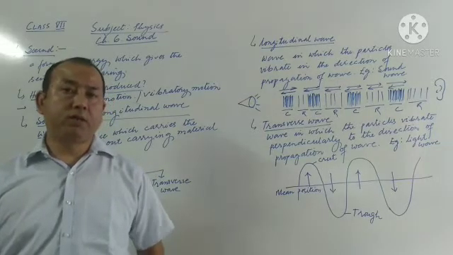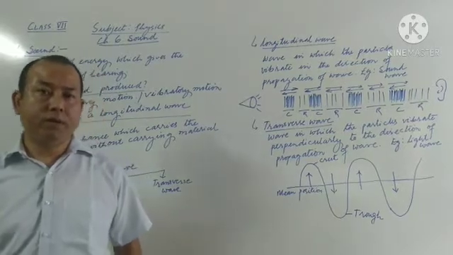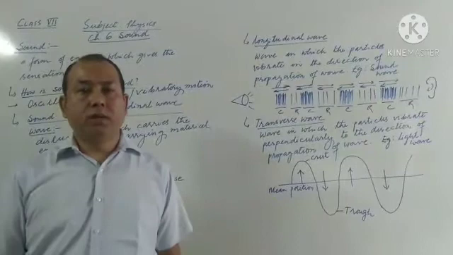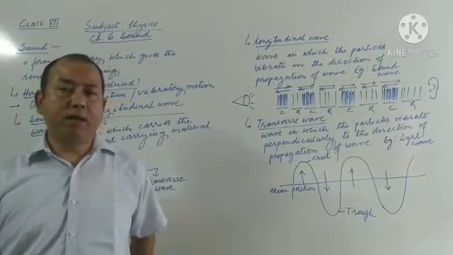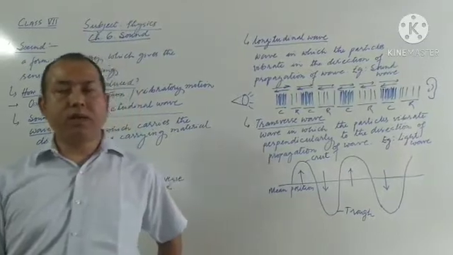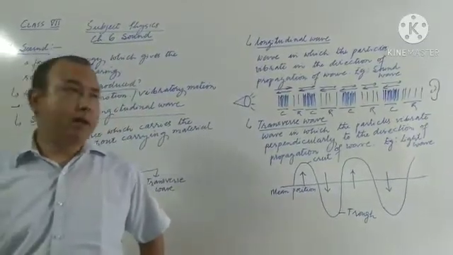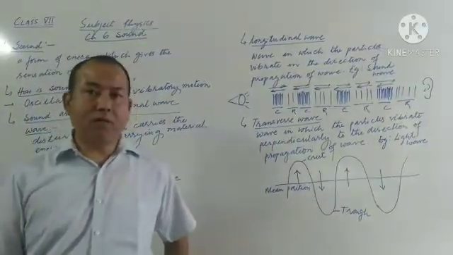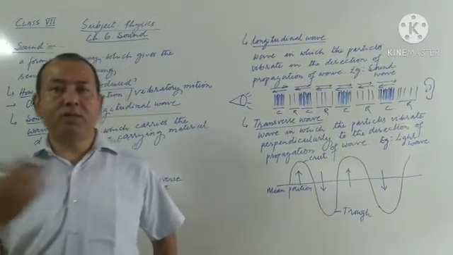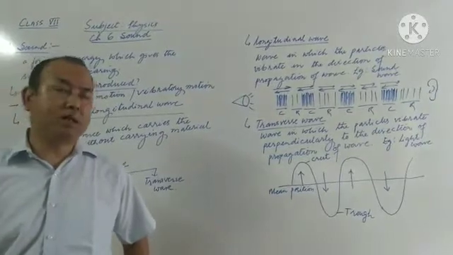So far in physics, we have completed chapter number 5, that is heat, where we learn about the term heat, the term like temperature, and we also learn about different scales for measuring the temperature. Then after that, we learn how to convert degree Celsius into Fahrenheit, Fahrenheit into degree Celsius, degree Celsius into Kelvin, Kelvin into degree Celsius.